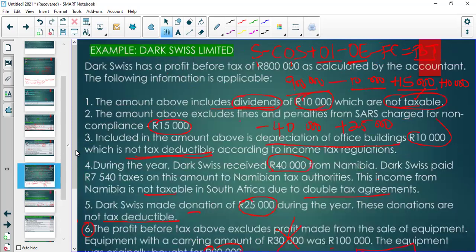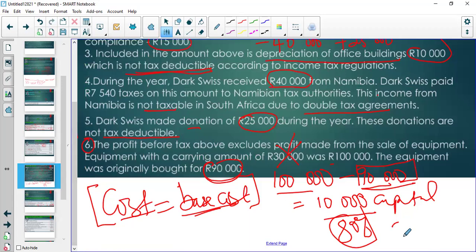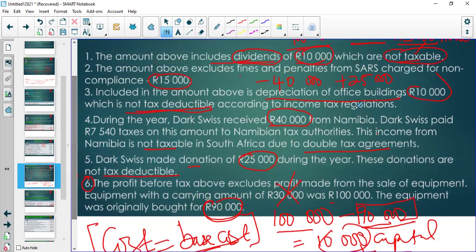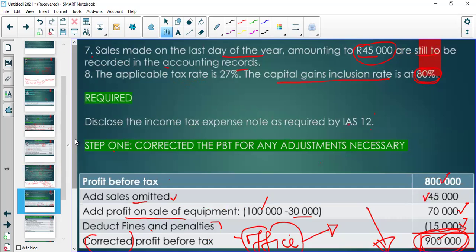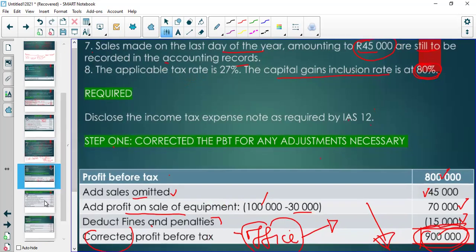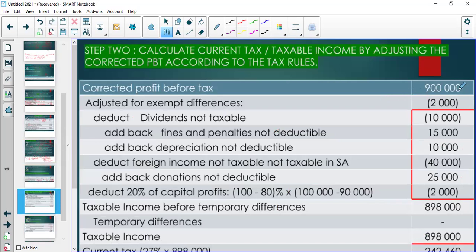So we come here in the office, and SARS says no. So the 20% of that 10,000, which is the capital profit, should be excluded. And then we say, all right, thank you, sir. And we say, we must subtract 20% of that capital gain, which is 10,000. Remember, the capital gain is the selling price minus the base cost, right? So we are done.